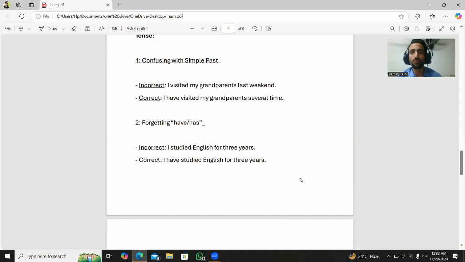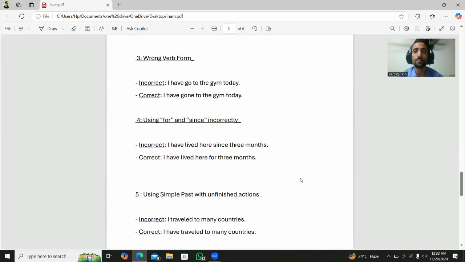The second mistake is forgetting has and have. I studied English for 3 years, and the second one is I have studied English for 3 years. We know the second one is correct. Always we use have with I, we, you, they. The third one is the wrong verb form. I have go to the gym today is wrong, and the correct one is, I have gone to the gym today. Always we use the third form, the past participle, in the present perfect tense. The gone is the third form. This one is correct.